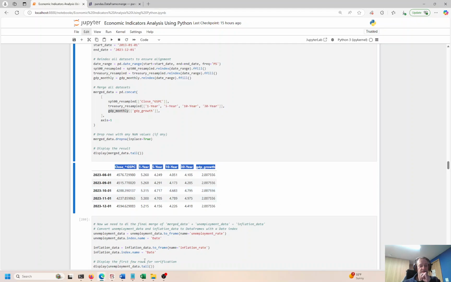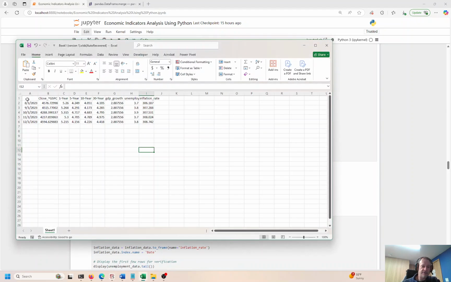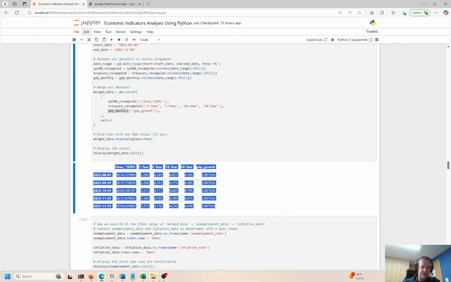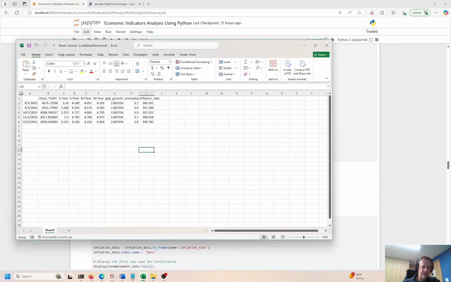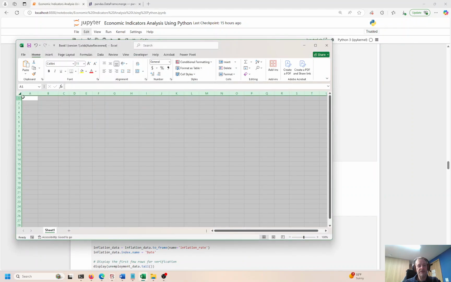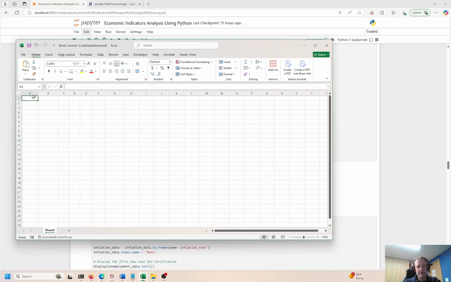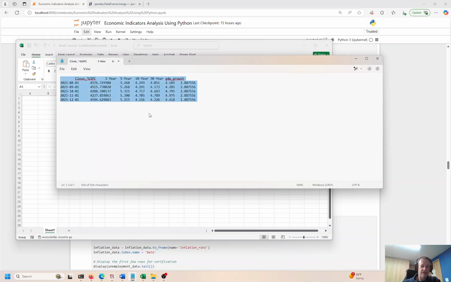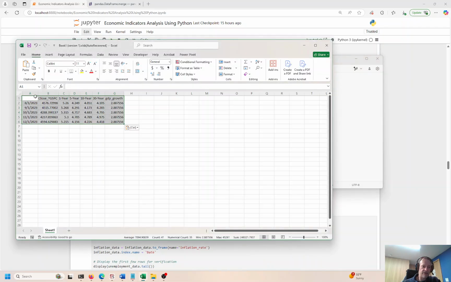Let me actually validate this. I'm going to put this in Excel. I looked at this yesterday just to prove that this works. Now here's the trick: you can't just paste it into Excel, because it's going to go in horizontally. That has something to do with the formatting. I don't know exactly why, but if you put it in Notepad, cut and paste, then put it in Excel, everything's going to work.